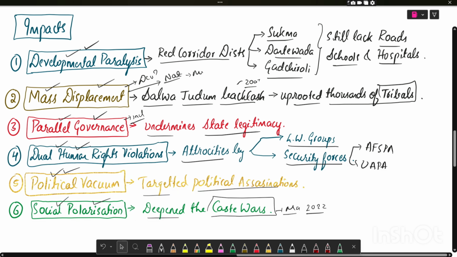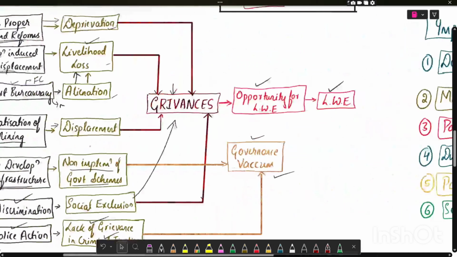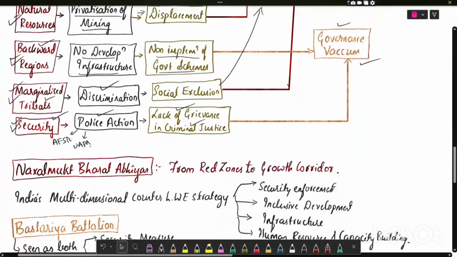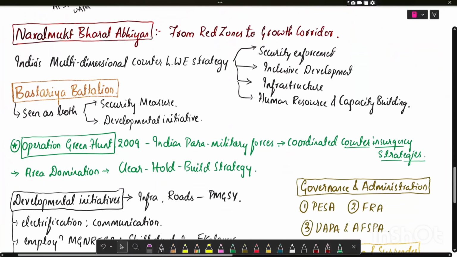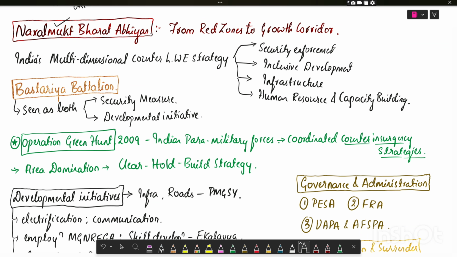Now let us see the Government of India's initiatives to eliminate left-wing extremism. That is the Naxal Mukt Bharat Abhiyan, eliminating left-wing extremism by March 31st, 2026. This is the announcement by the Home Ministry.